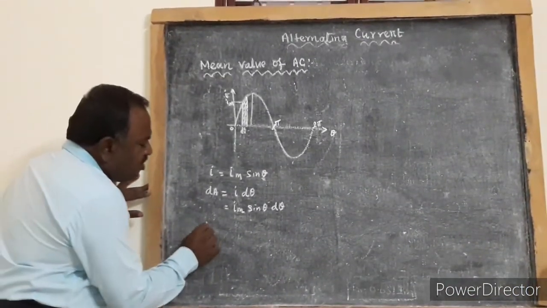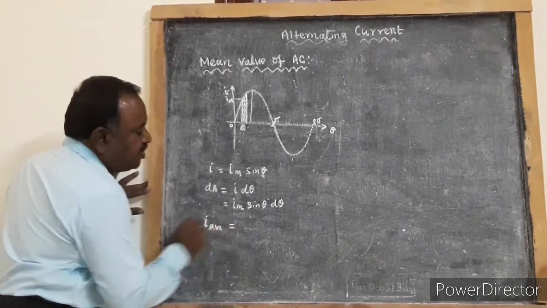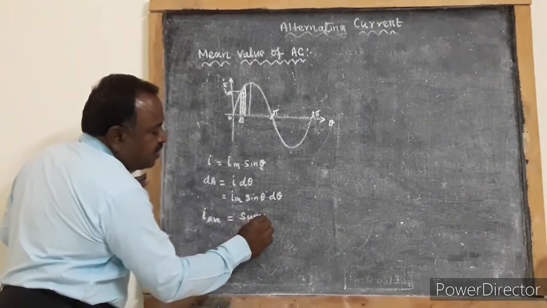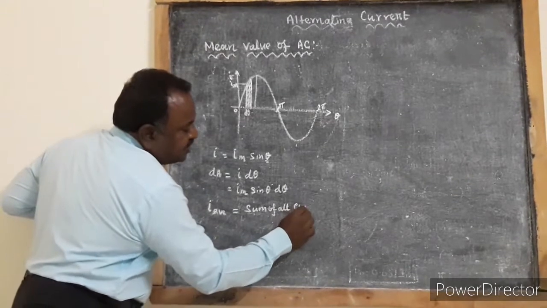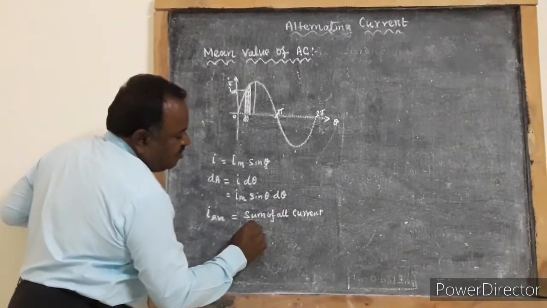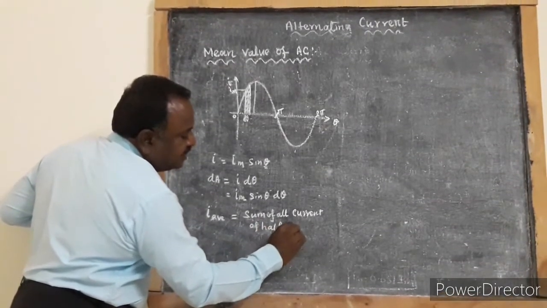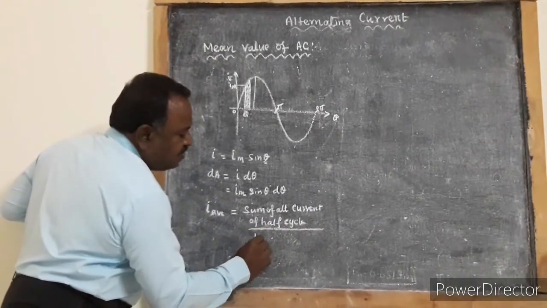So the average value of AC current, I average, is equal to the sum of all currents of half cycle by the length of the baseline.